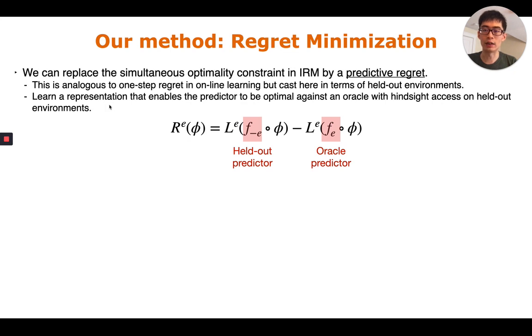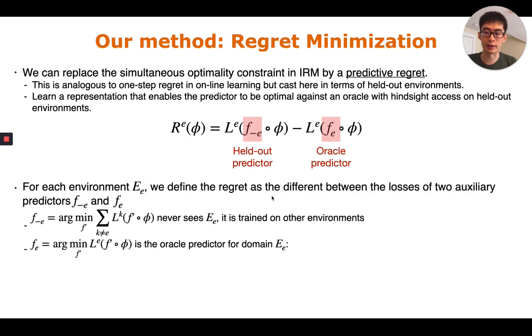This is analogous to one-step regret in online learning, but cast here in terms of holdout environments. So we want to learn a representation that enables the predictor to be optimal against the oracle with hindsight access to holdout environments. This is basically rewriting the optimality condition that I presented in the previous slide as the difference between the two losses.